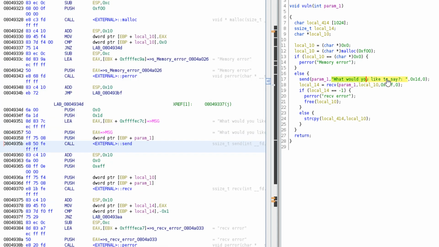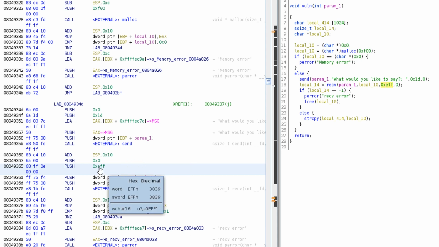and it's then going to ask us what would we like to say. It's going to take an input off us, and it's reading in 0xEFF bytes, which is 3839, into this local_10 variable. If there's any problems, we're going to get this receive error, and it's going to free that memory.